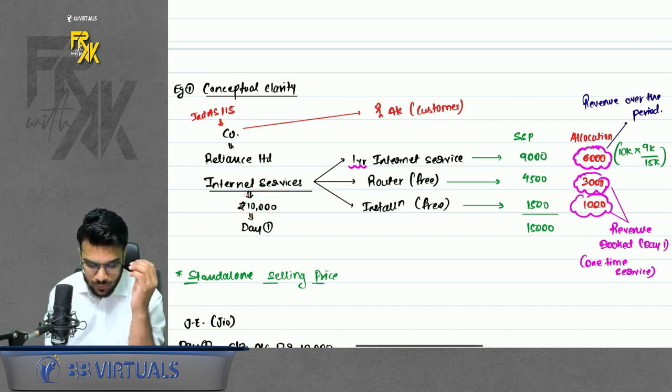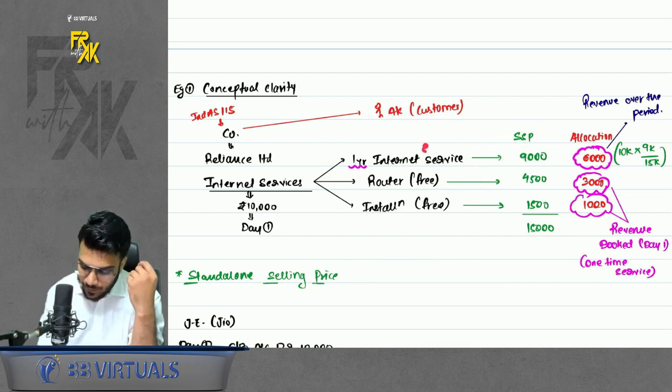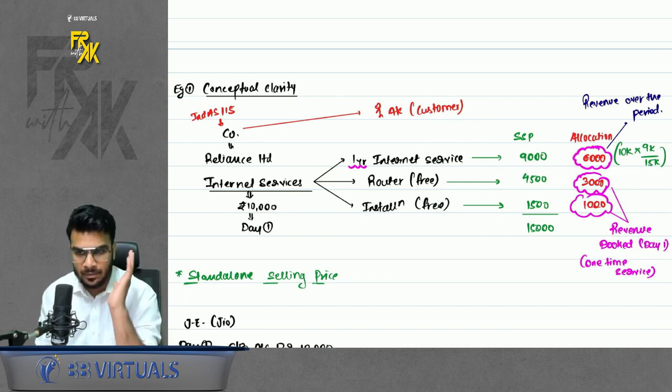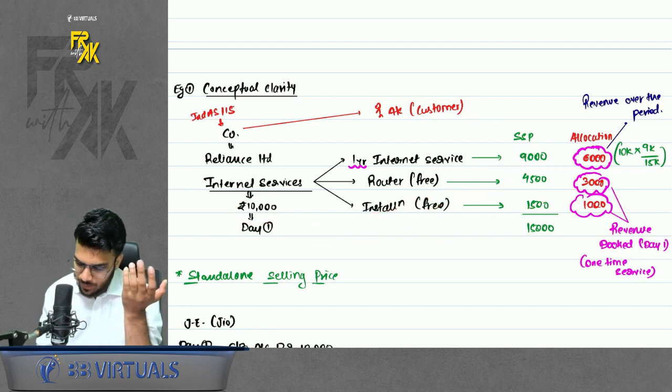Now we have to allocate this 10,000 into all these three services. How do we allocate? We allocate in the ratio of SSP. SSP means standalone selling price. What is the meaning of standalone selling price? If you provide all three services individually, how much do you charge? That is the standalone selling price. So if we bifurcate this 10,000 in the ratio of standalone selling prices, we get the allocation.